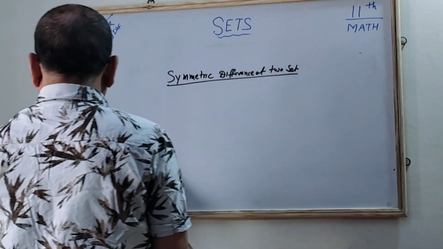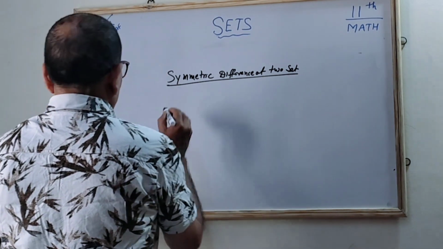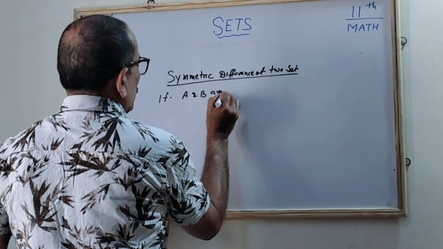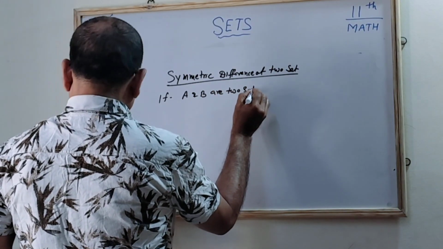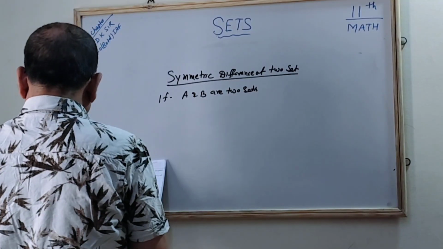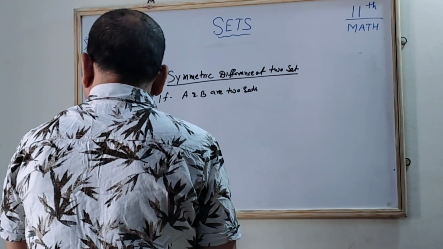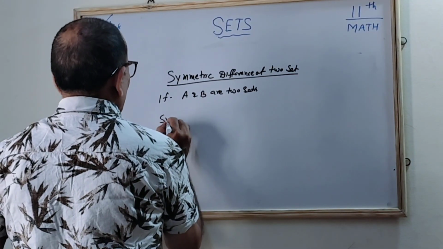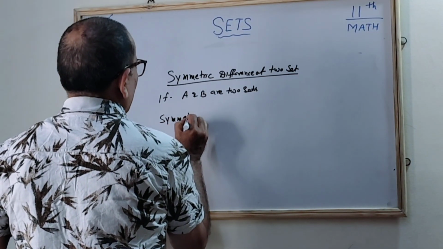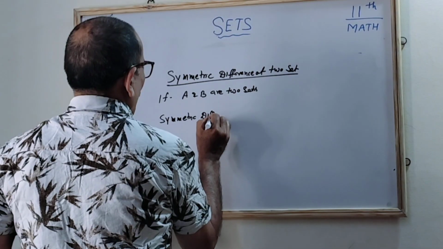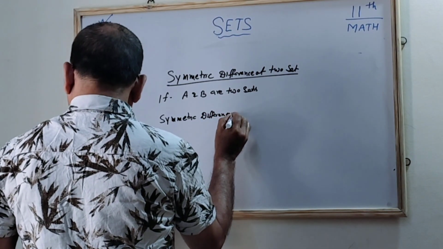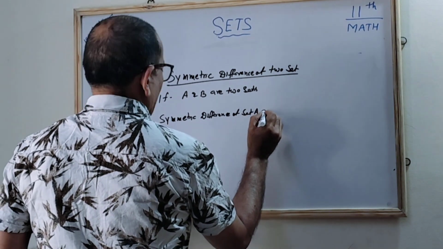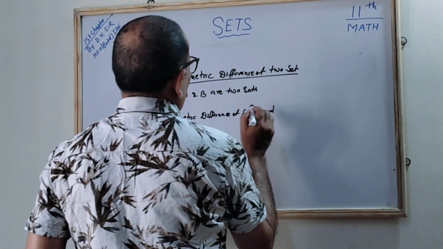What is that? If A and B are two sets, correct? The two sets are there, correct? Then what is the symmetric difference of the sets A and B? The symmetric difference. What will be the symmetric difference between the sets A and B?